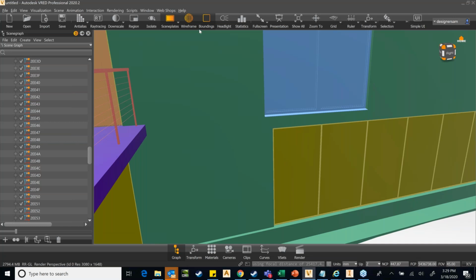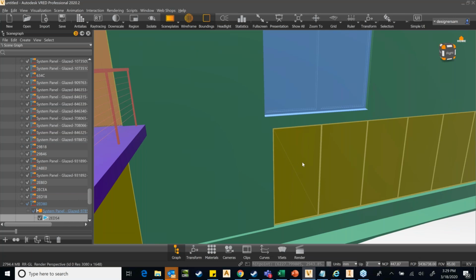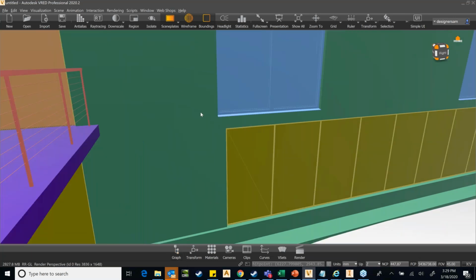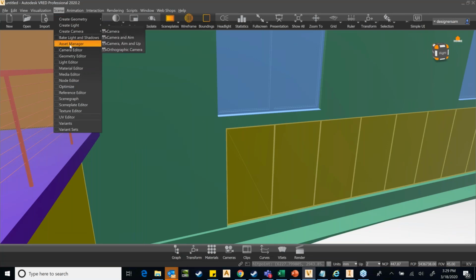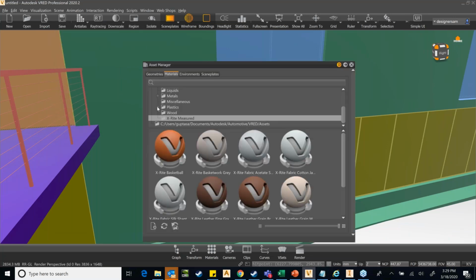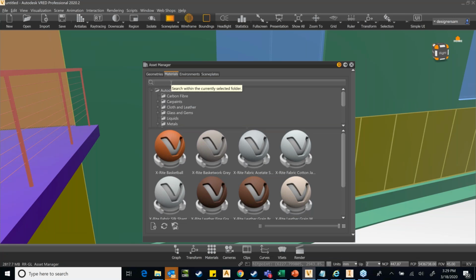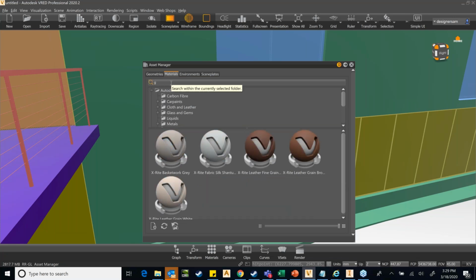So let me pick this window, and quickly I will go to the asset library, and either I search from here or I can actually just put glass.